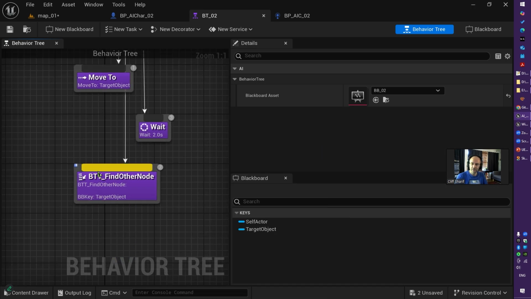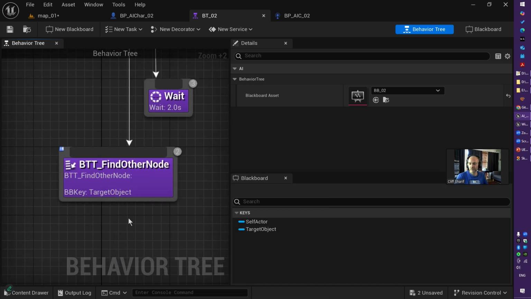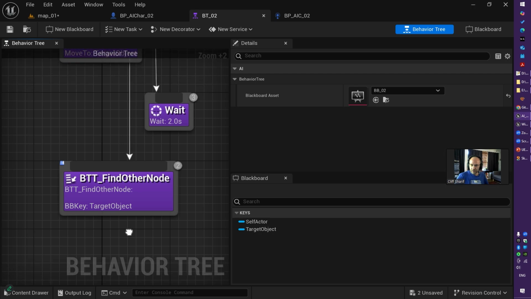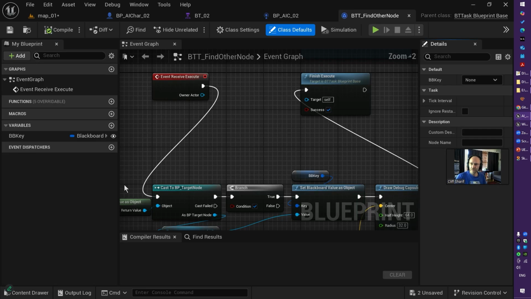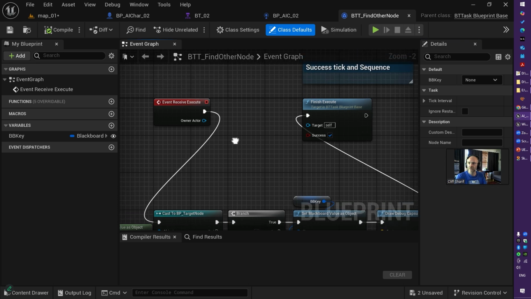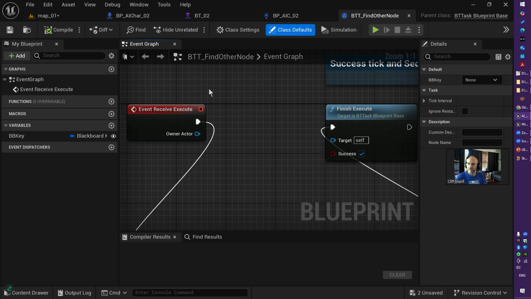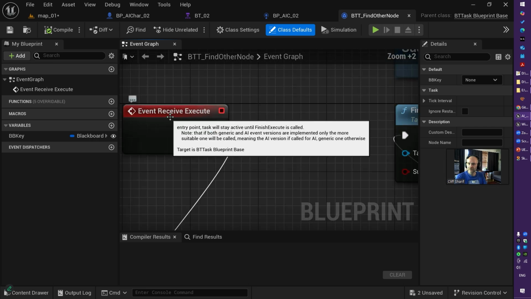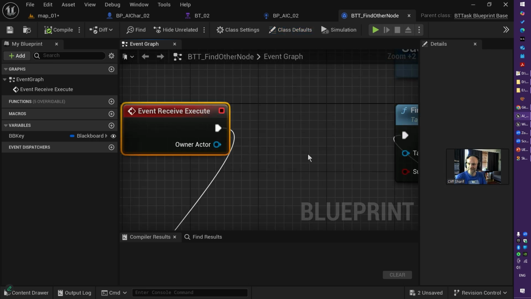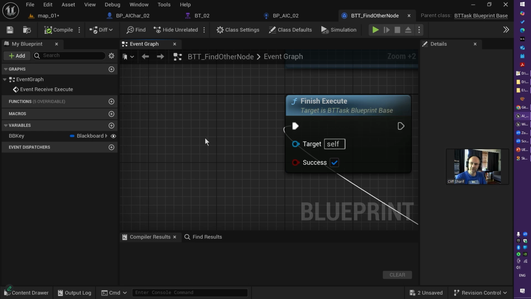This is a custom task which I made for this AI and this behavior tree, and inside this custom task I will point out how to make it. Just be patient. If you double click, you will get navigated to an AI task. Everything begins with an Event Receive Execute and ends with Finish Execute. How these things come up, just be patient, just pay attention to the pattern.